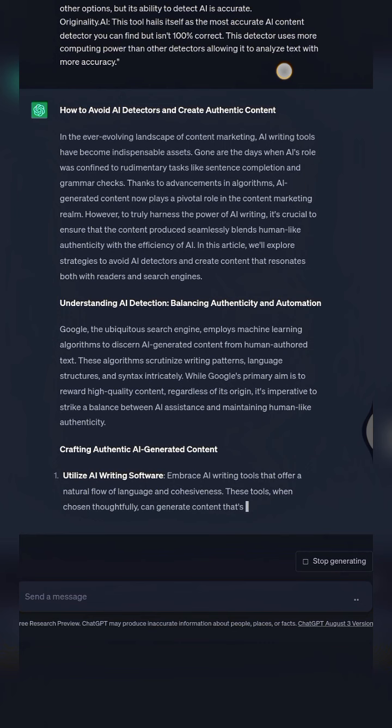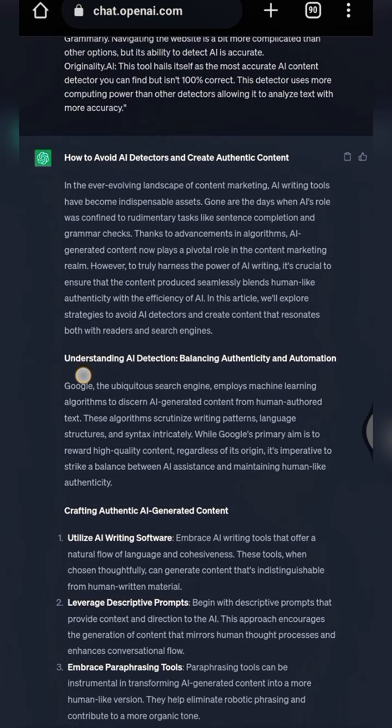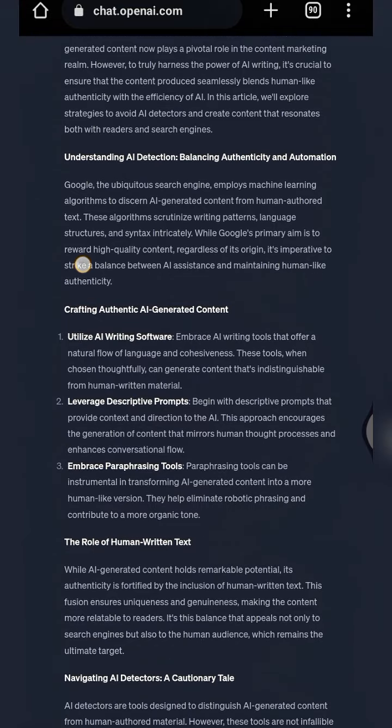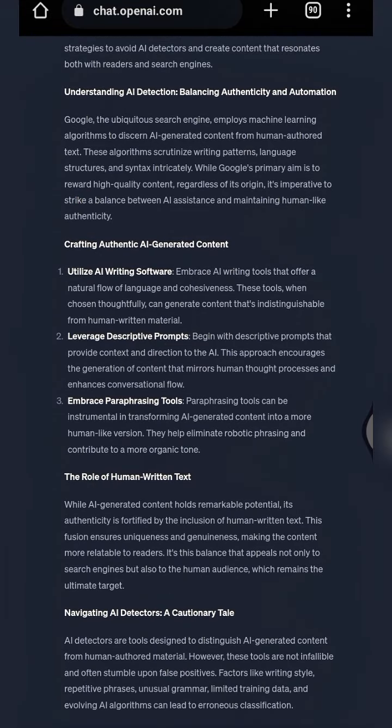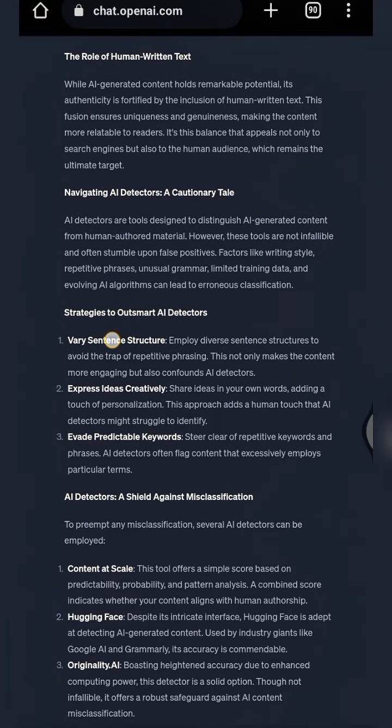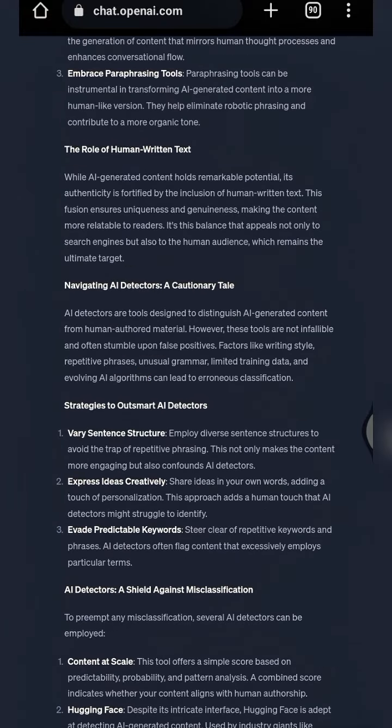Yeah, so ChatGPT is done generating the article for us, and as you can see, this is really nice. How to avoid AI detectors and create authentic content. It is well laid out, and you can see the subtopics and all that. This is well written, but you can't just copy this and paste it for your clients.